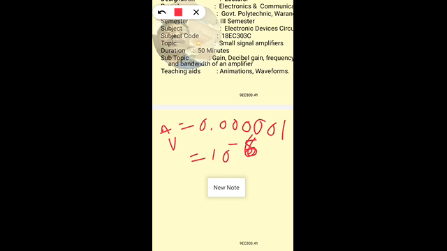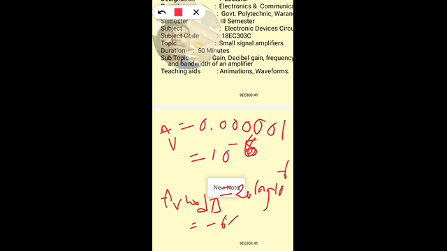Using the dB scale, AV in dB is 20 log of 10 power minus 6, which is equal to minus 6 into 20, that is minus 120 dB.